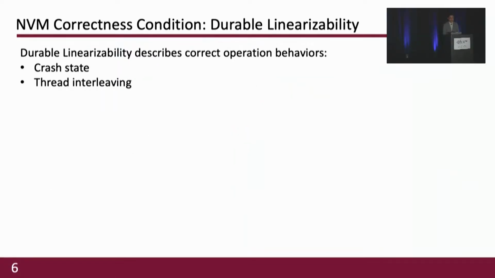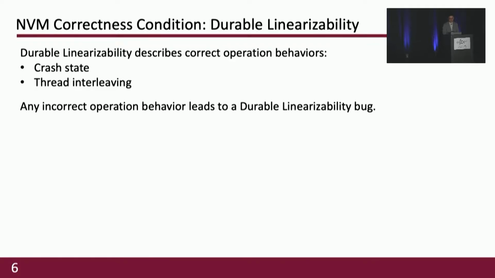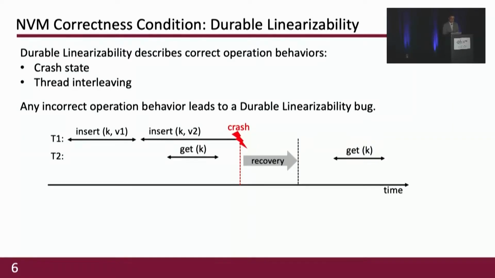In summary, durable linearizability describes the correct NVM operation behaviors in 2 dimensions: first, crash state, and second, thread interleaving. Any incorrect operation behavior leads to a durable linearizability bug. Let's use the previous example again.